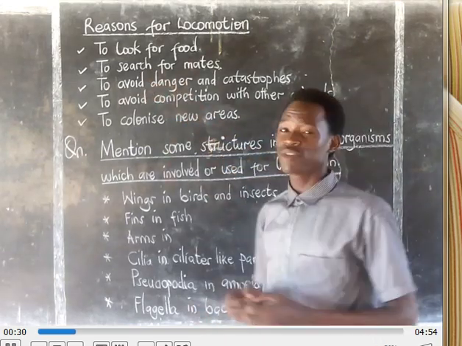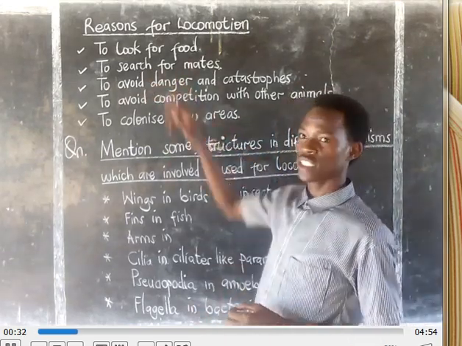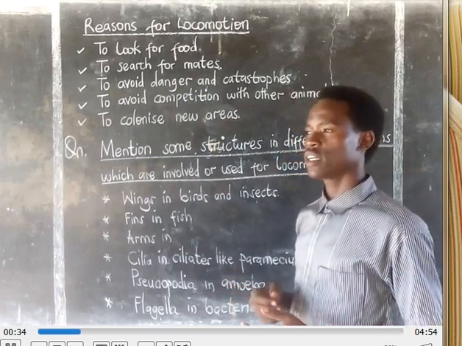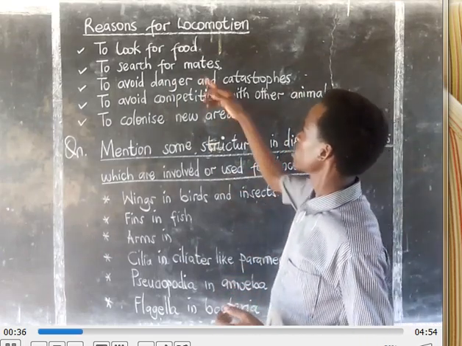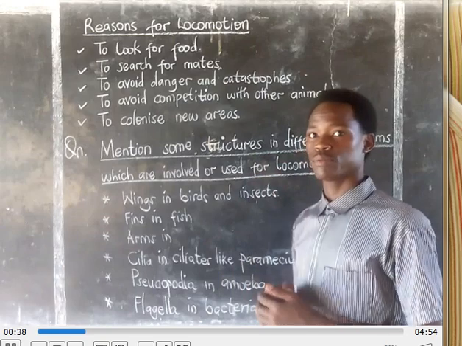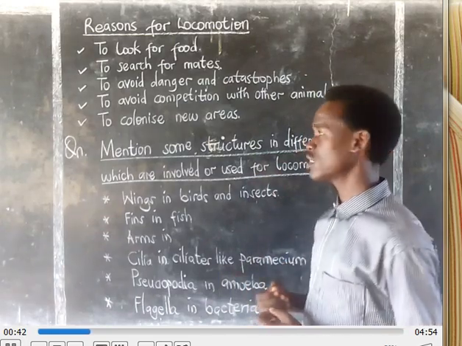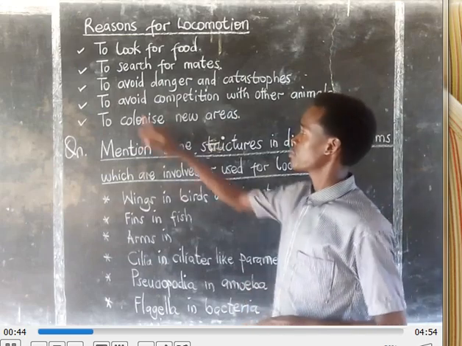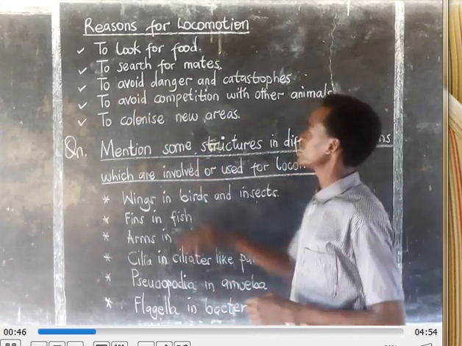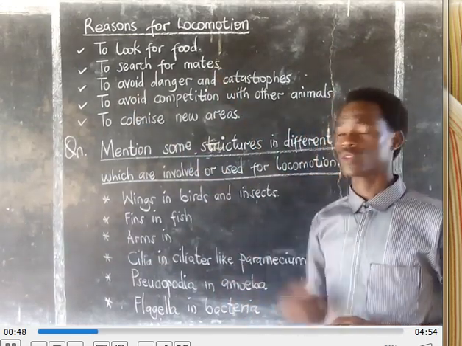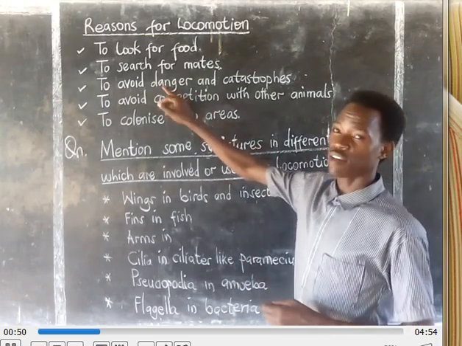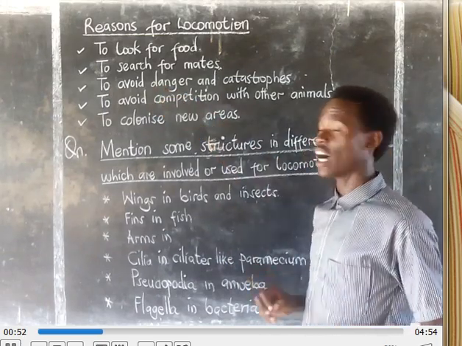There is also a need for searching for mates. This aids in promoting reproduction, such that organisms can increase in number.